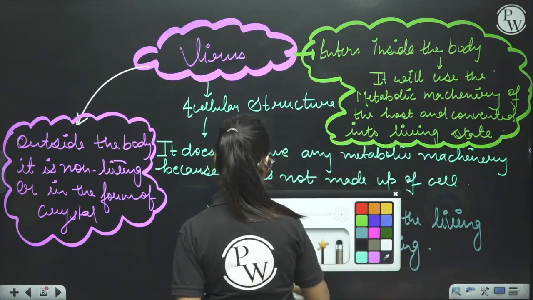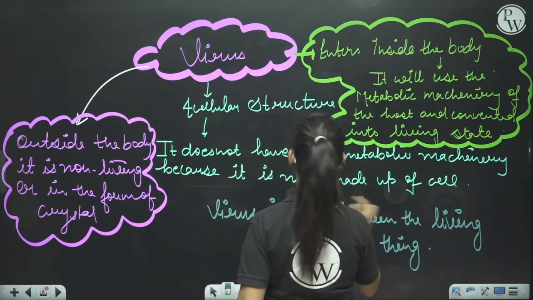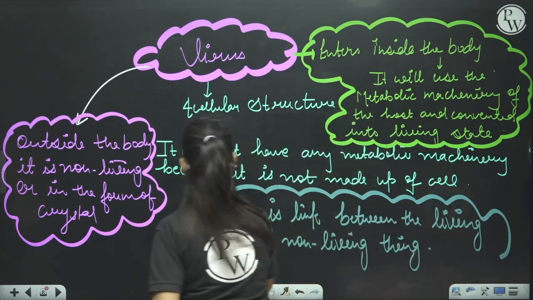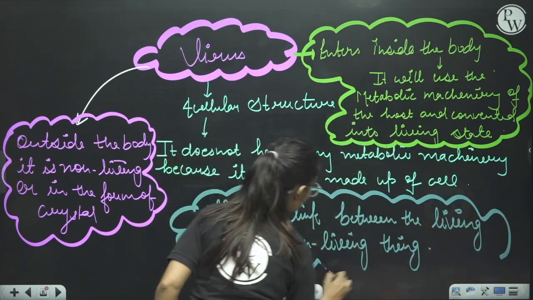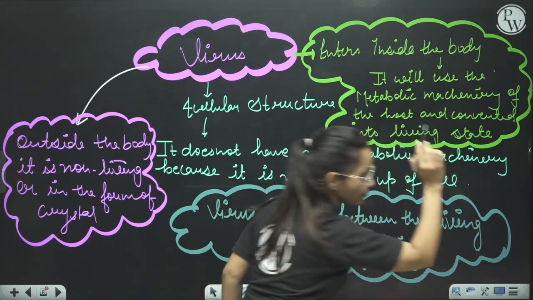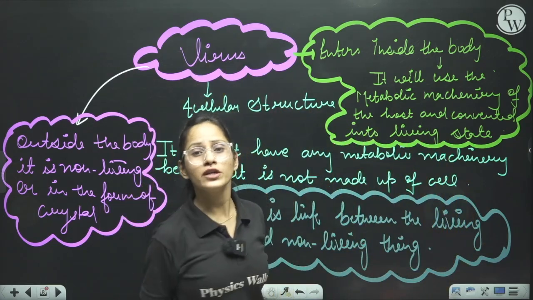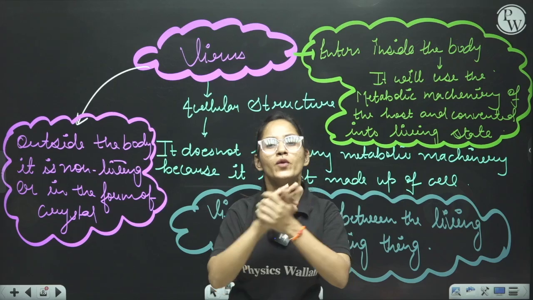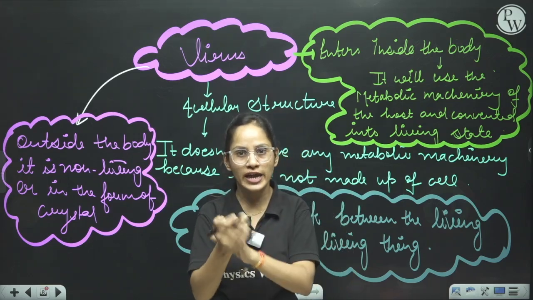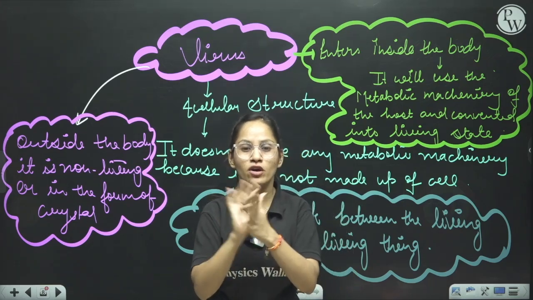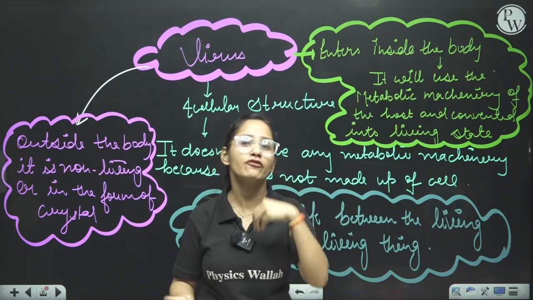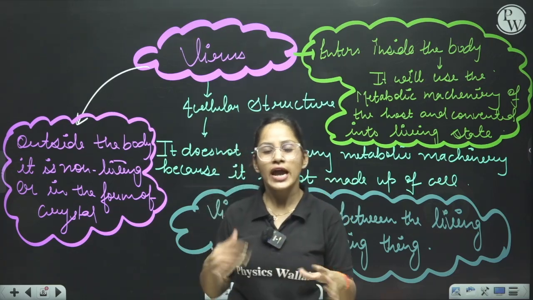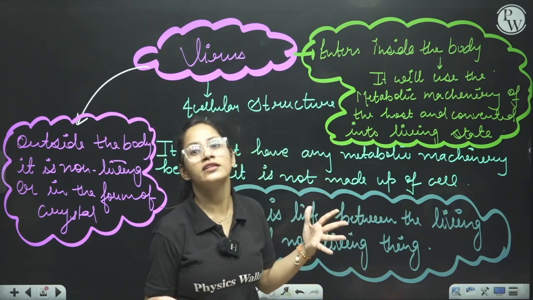Okay, so virus is called the link between the living and non-living things. So now I think you got the concept how virus killed many millions of people during the COVID time. Now you got that concept, because few people were having food without washing their hands properly, and with the help of food the virus entered their body, and they started getting the disease.